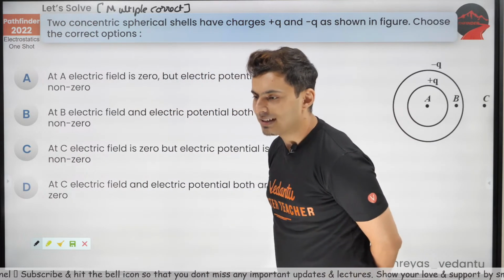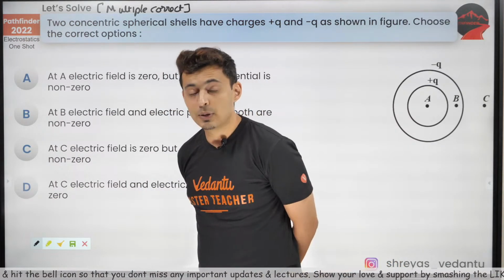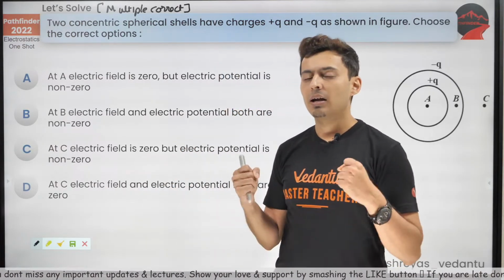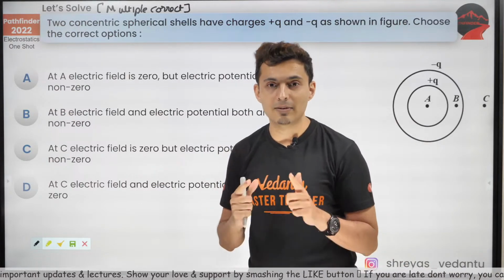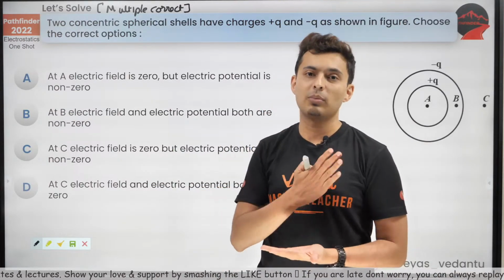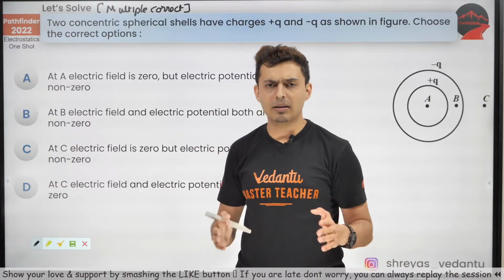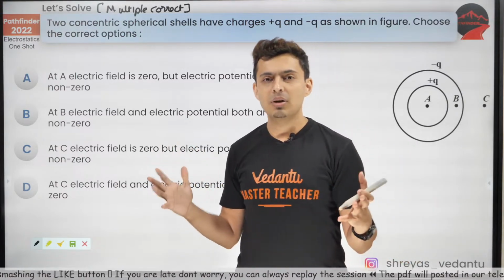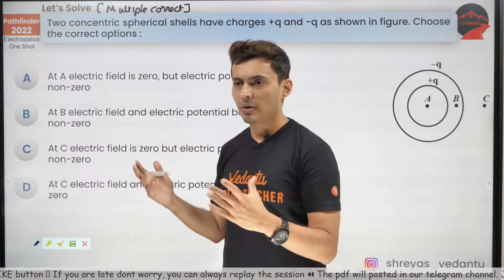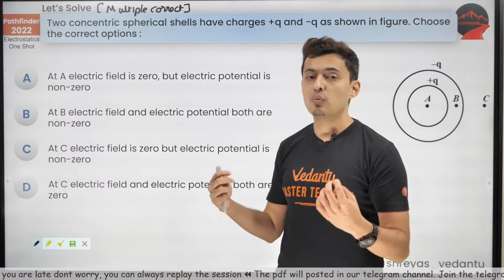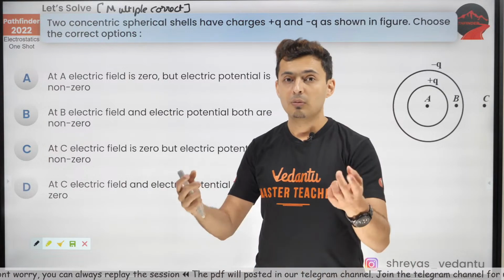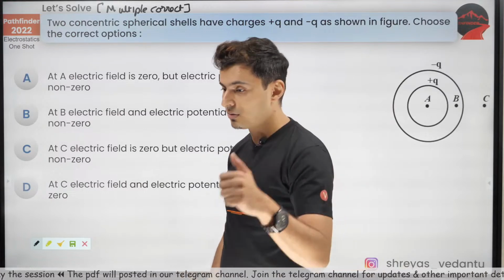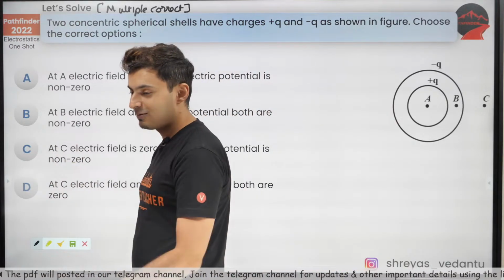So basically, if you are losing interest, then the only way is stay with motivated people, make friends who are constantly studying for JEE, and make sure that you constantly attend the classes, live classes, and participate and keep solving problems. Even if it is easy, difficult, doesn't matter, but keep solving problems and stay with a motivated group who continuously discusses, and always make sure that you stick up a poster or your aim on the wall as to what you want to do and what you want to get into, which branch or which college you want. So that will make sure that you do not sleep or do not lose interest. So yeah, please make sure your ambition is always in front of your eyes.